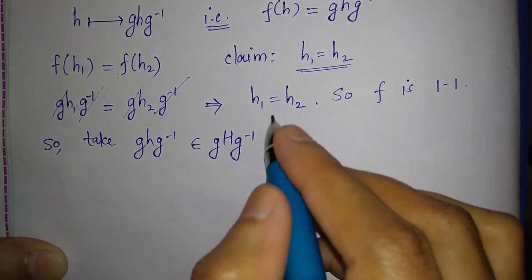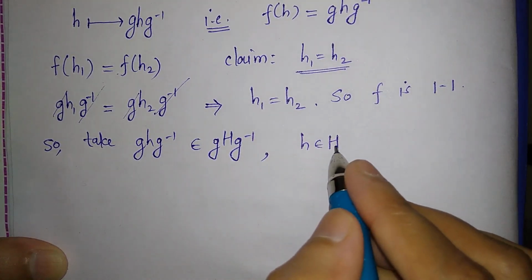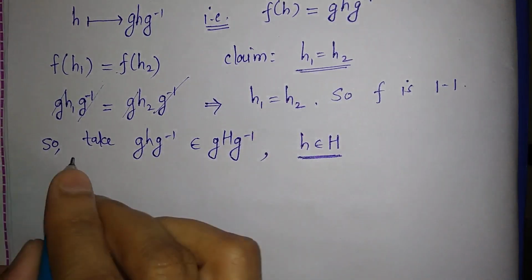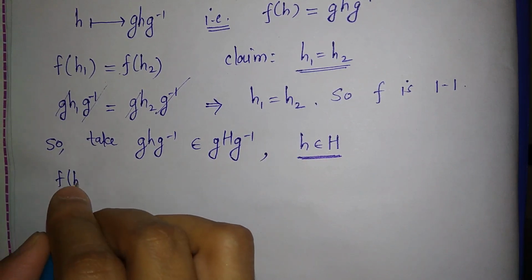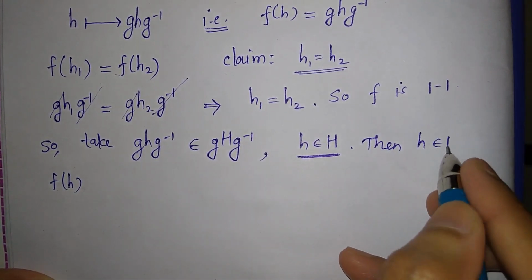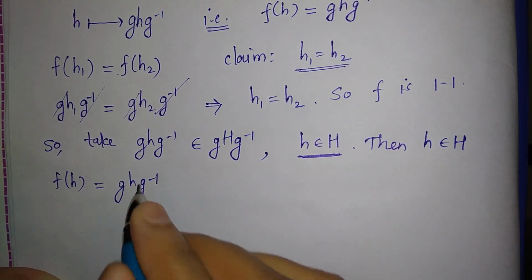So what is the meaning of this? This h is in H, right? So you take this h, and then for this h belonging to H, f of h will be g h g inverse, right?